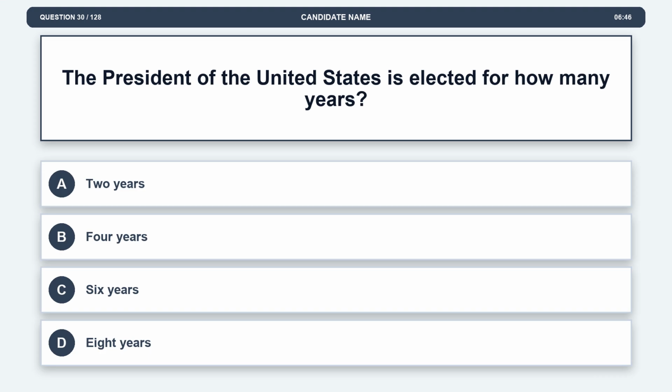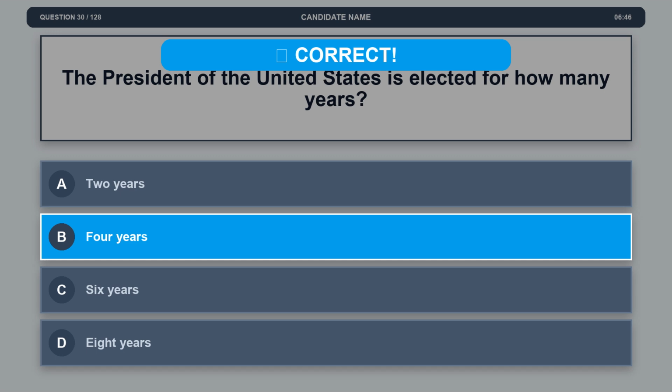Question 30. The President of the United States is elected for how many years? Option A. 2 years. Option B. 4 years. Option C. 6 years. Option D. 8 years. The correct answer is option B. 4 years.